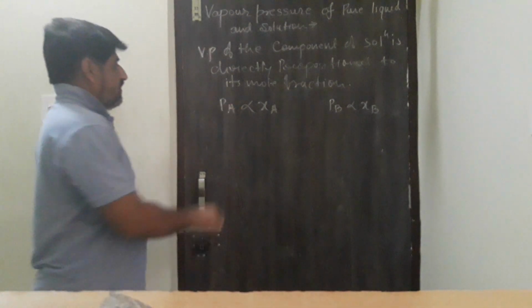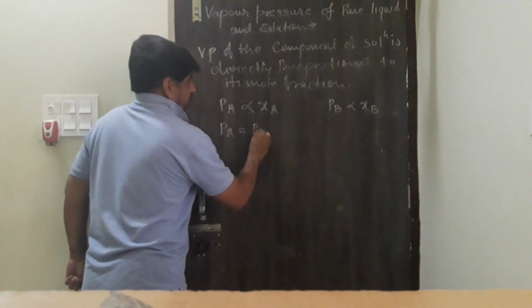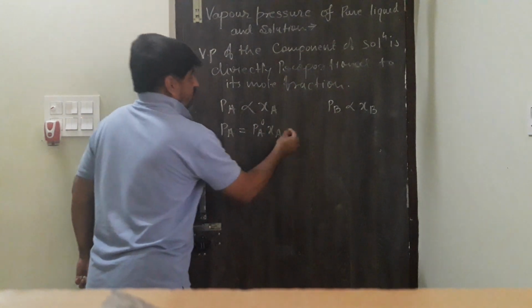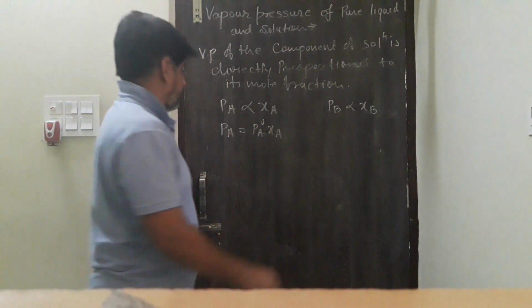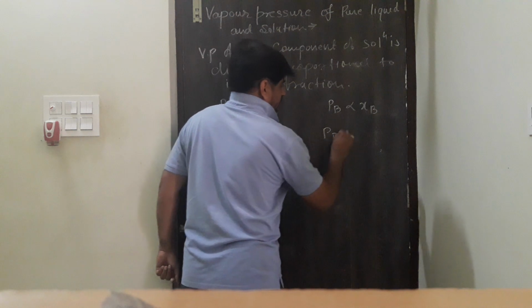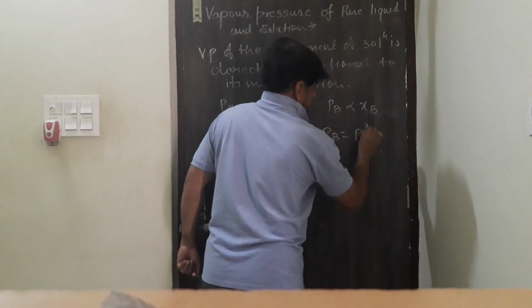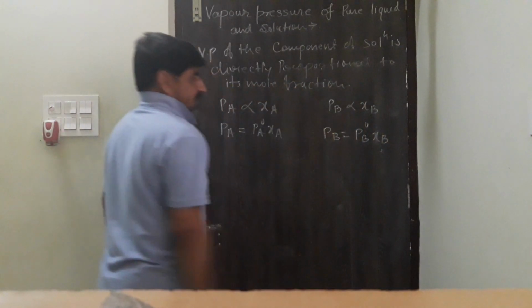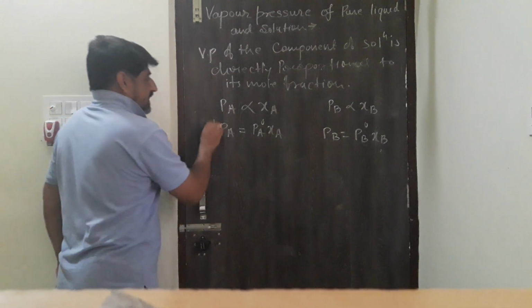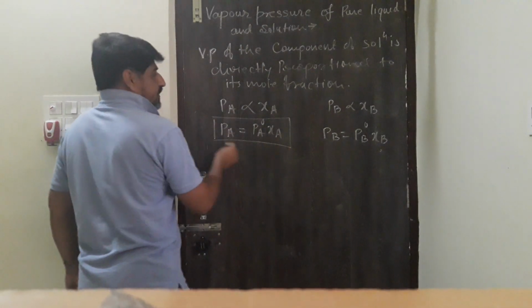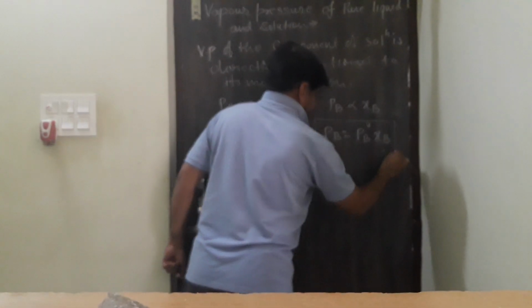If we eliminate the sign of proportionality, we have to put a constant, and that constant is PA0, the vapor pressure of the pure component, whereas PB is equal to PB0 XB. Are you getting? It is the Raoult law when the solute is volatile and solvent is volatile.